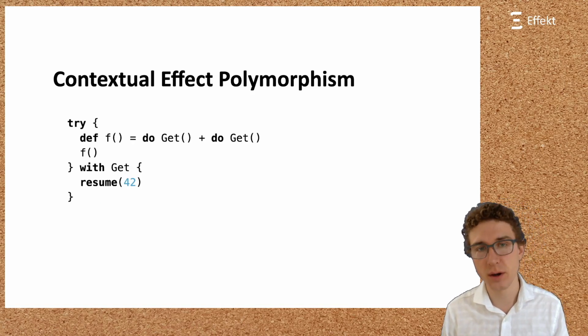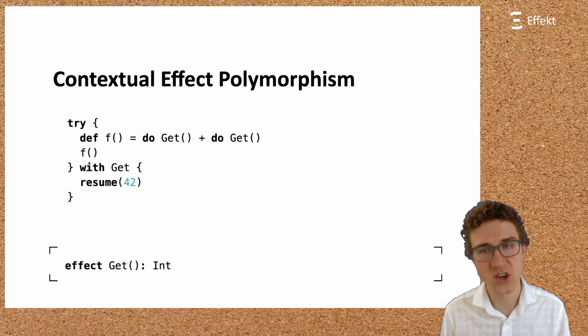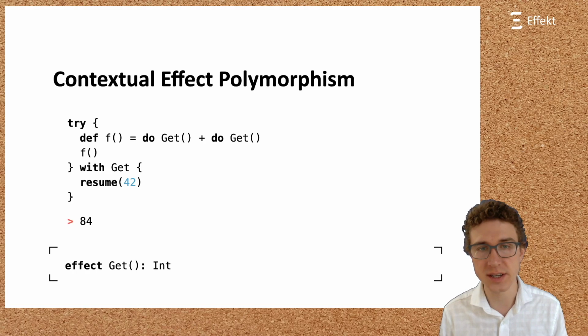Let us assume the following piece of code. Here, the function definition f uses a get effect with the following signature. We enclose f in a handler for the get effect, which handles get by always resuming with 42. So this example will yield 84.